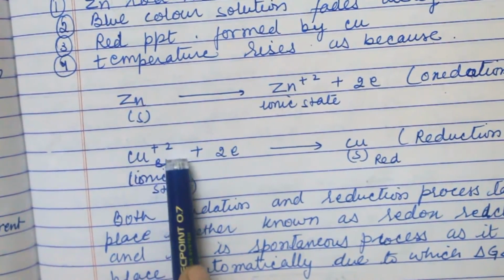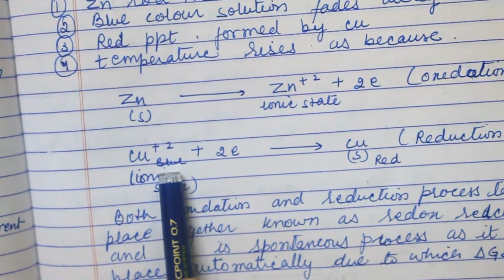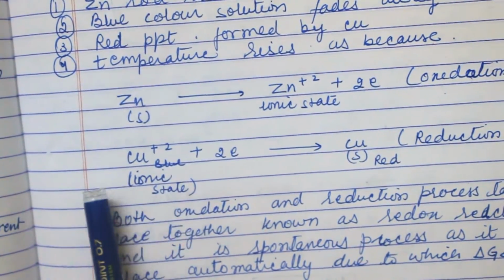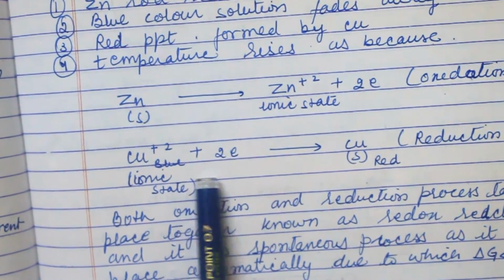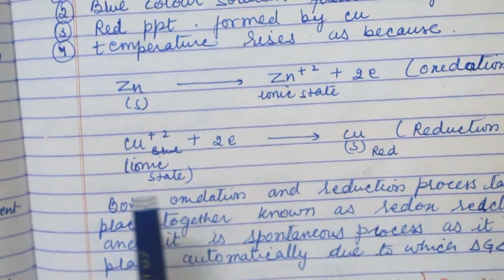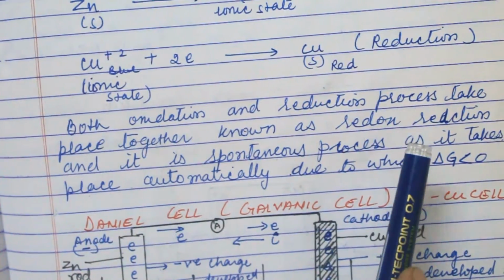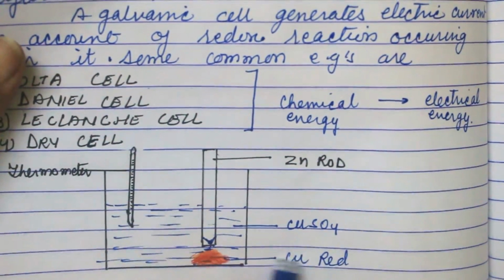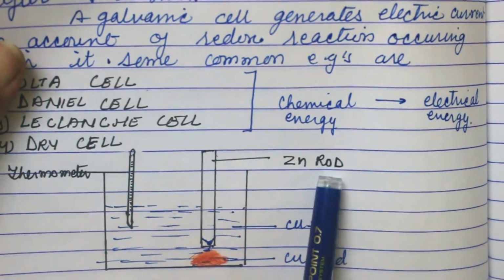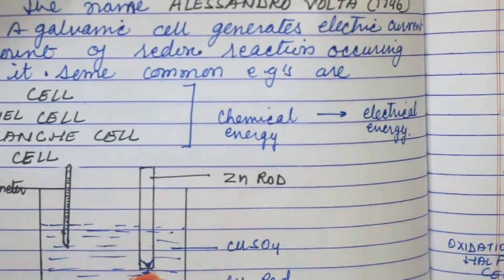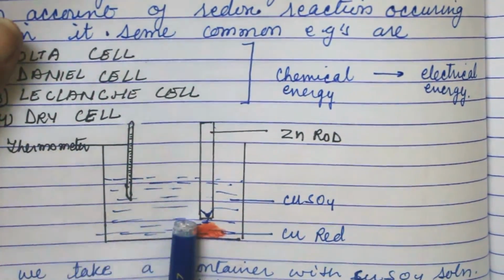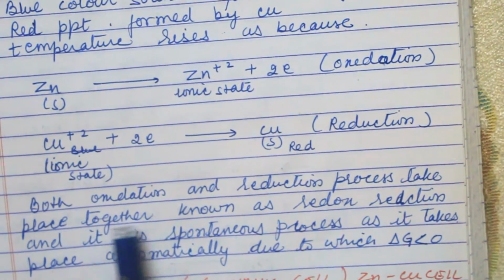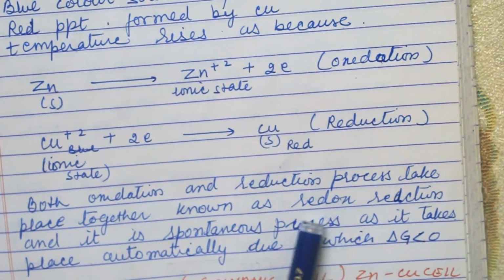Copper resides after hydrogen in the activity series, so it gains electrons and becomes a solid. Both oxidation and reduction take place in this container. Copper gets reduced and zinc gets oxidized. So this reaction is known as a redox reaction.